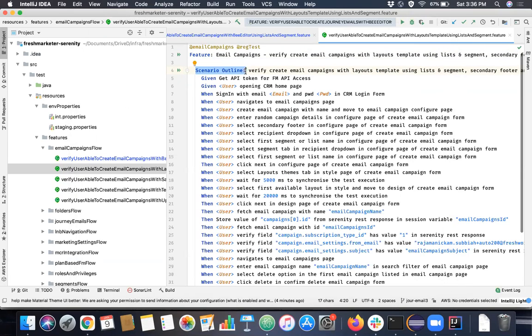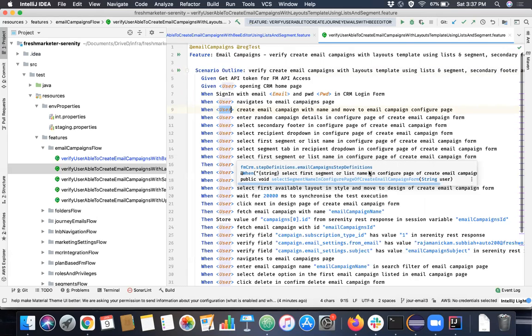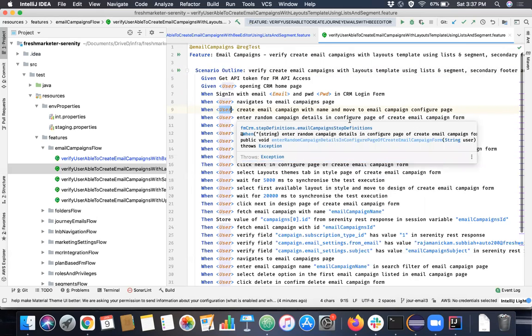Once you install these plugins, our IDE will know this is a keyword for Cucumber or a feature file. Scenario Outline is a keyword, Given is a keyword, so it will highlight them in different colors. And this user is actual data that we pass to the method. Installing these add-ons is very useful.